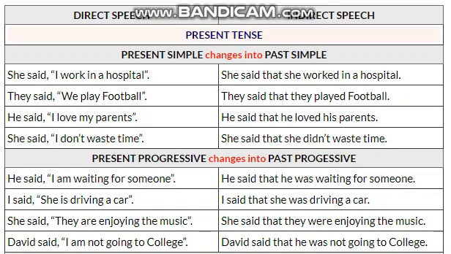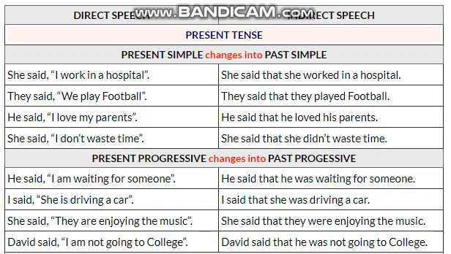He said, I love my parents. He said that he loved his parents. Here again we have changed the pronoun because it is a first person pronoun, so we change it according to the subject. Loved is the second form of love, so we have used it because it is the simple past tense. She said, I don't waste time.